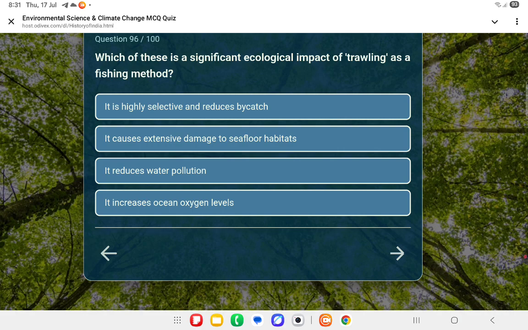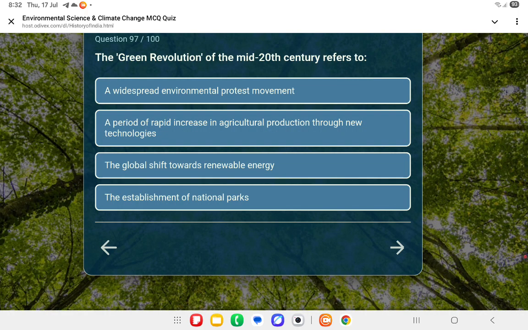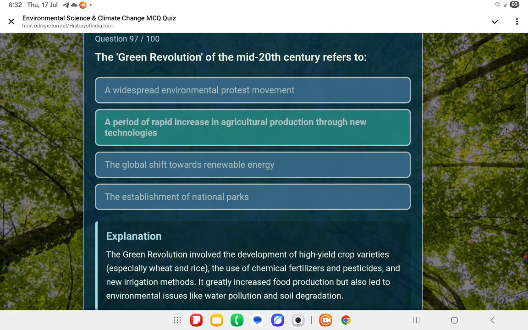Which of these is a significant ecological impact of trawling as a fishing method? That's second one is the answer. It causes extensive damage to sea floor habitats. Okay. Next question. The Green Revolution of the mid 20th century referred to. That second one is the answer. A period of rapid increase in agricultural production through new technology. So it's Green Revolution. Okay.